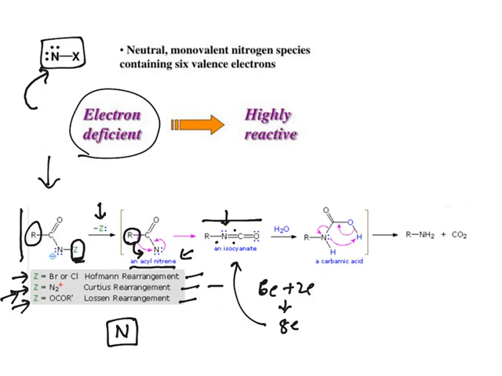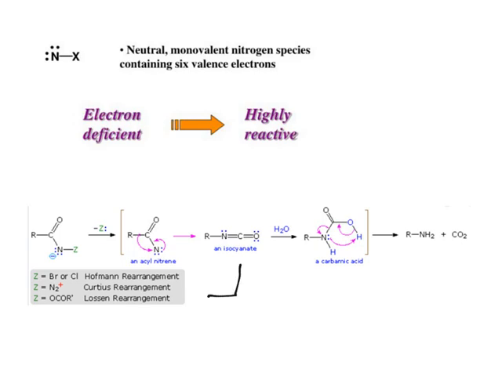So this is the logic in rearrangements. After that, it gets a water molecule, forms a carbamic acid, and finally loses carbon dioxide and forms an amine. So see, for all the 3 reagents, the mechanism is similar. It involves the formation of nitrene and isocyanate and finally forms amines. What is the difference? The difference is in the starting substrate.